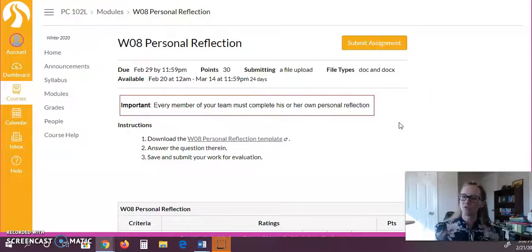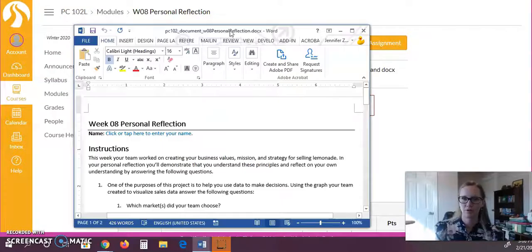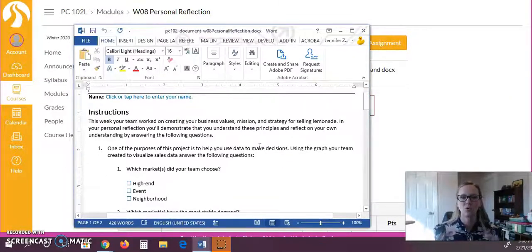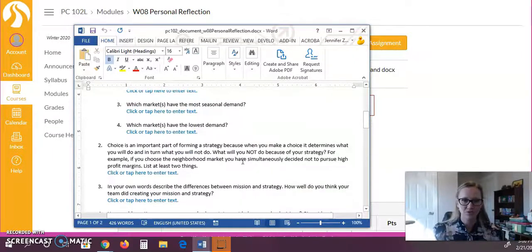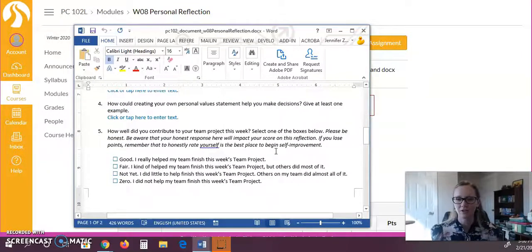Along with that is this personal reflection, and you should do this after you've completed that team activity. This is one that everybody should do, and everybody on your team needs to do their own and submit their own for this one. We have a template for that. Let me pull that over here. It asks you some questions just about the decisions you've made for your lemonade stand. Just answer those there, and then also evaluate yourself here at the end, evaluating your contribution to the team and to the project.